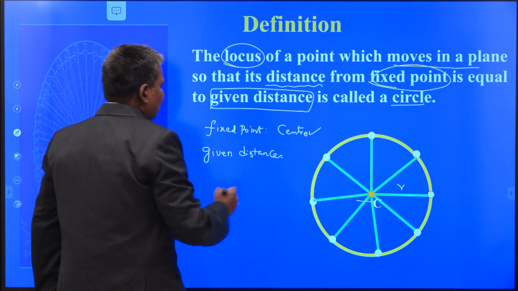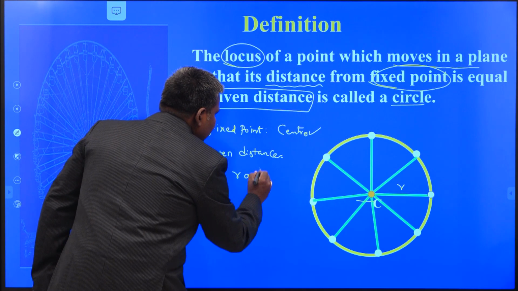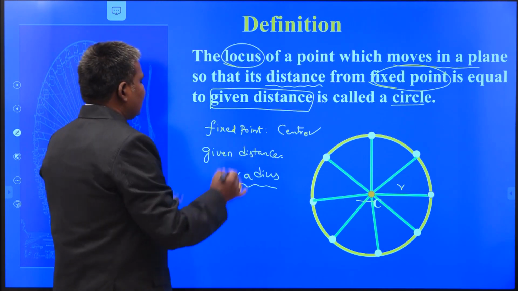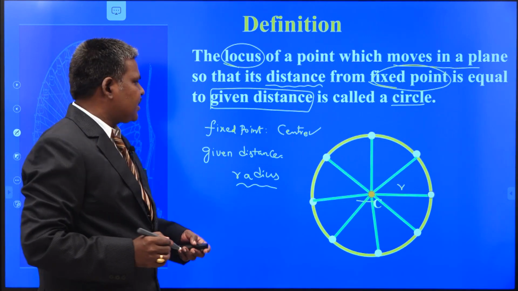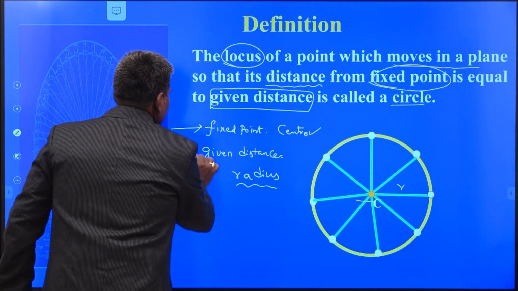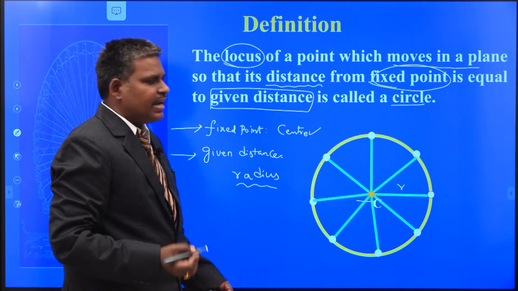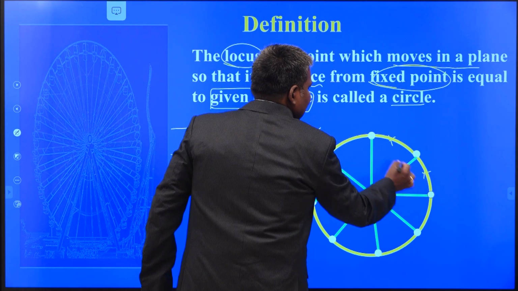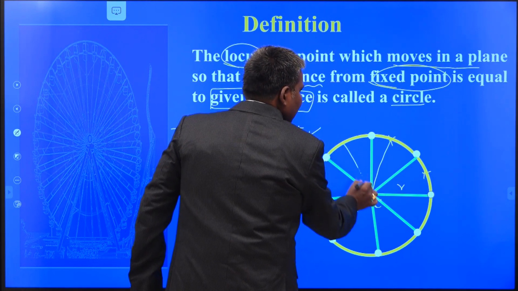The given distance is called the radius of the circle. So these are the two definitions we obtained. The fixed point is called what? Center. And the given distance is called what? Radius. If you take any point on the circumference of the circle, the distances are always equal.